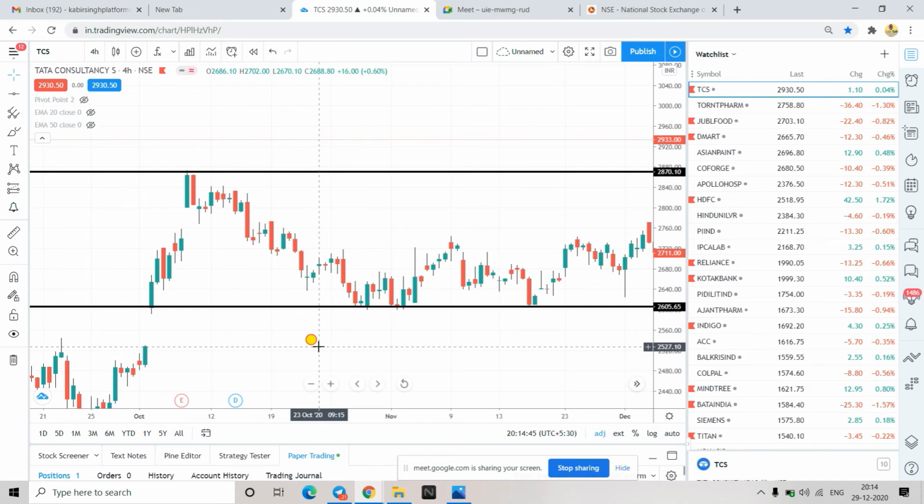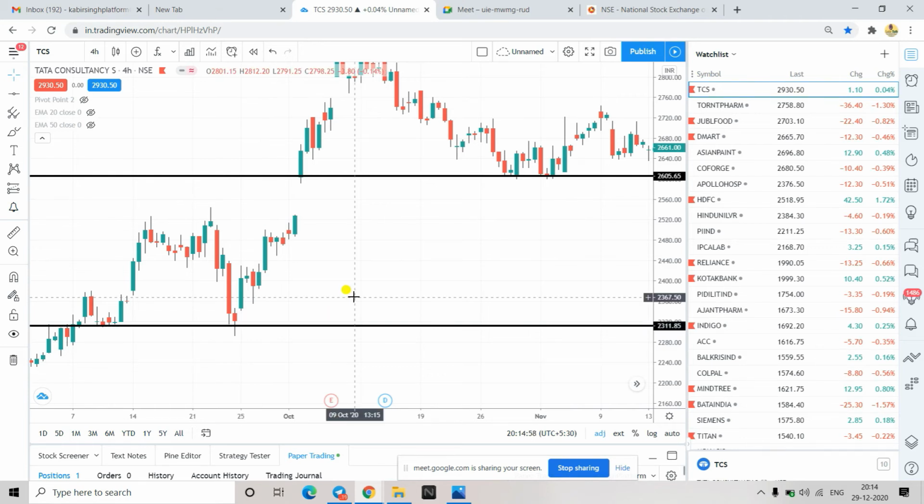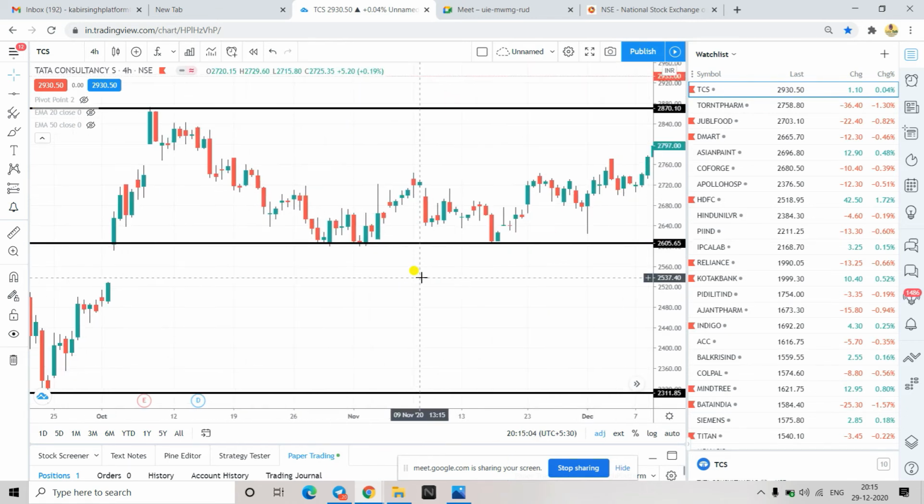So I have drawn two lines. Similarly, I can draw here. Kabir, one question. Between resistance and support lines, is it a no trading zone? Should we not enter? No, it is not a no trading zone. These supports and resistances are actually the best places to enter.